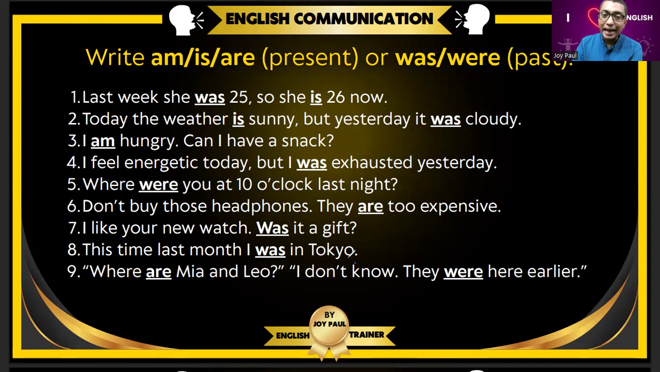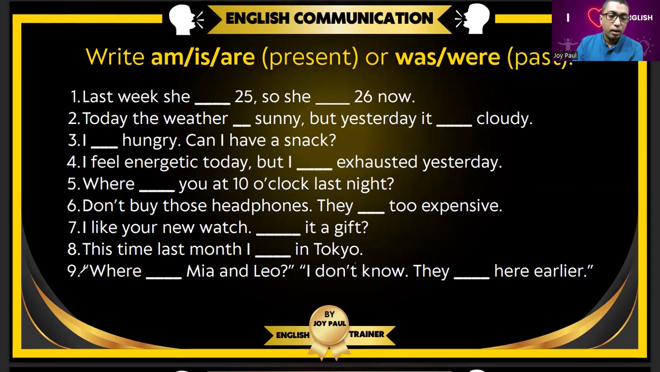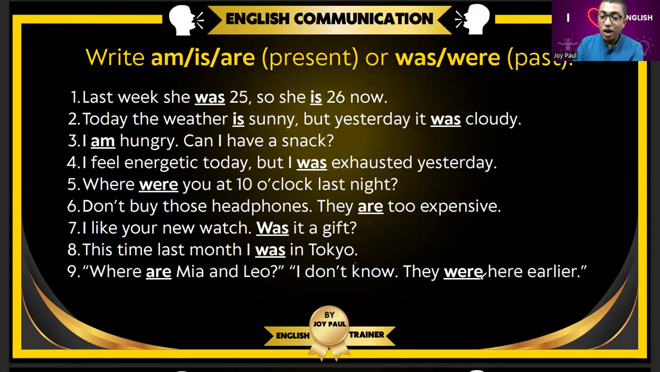Nine. Where were Mia and Leo? I don't know. They were here earlier. So in this way, you have to practice. See this sentence again. Read again. Pause, practice, and move. Follow this technique.